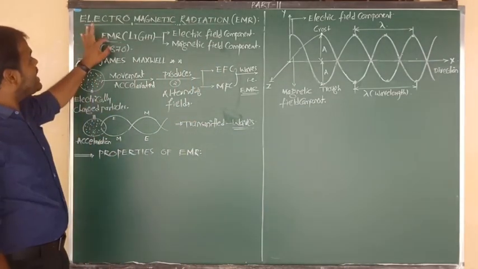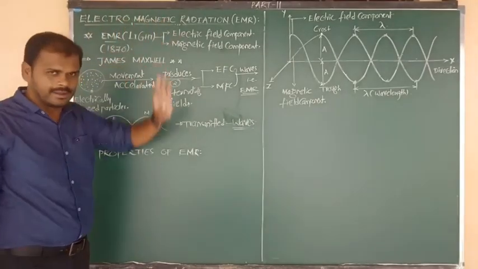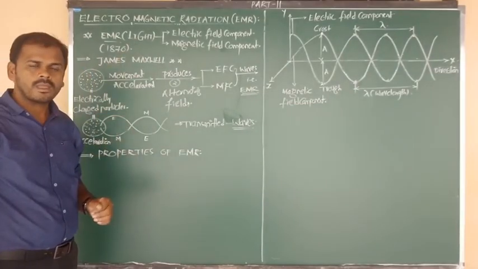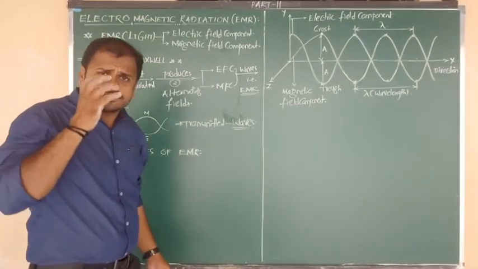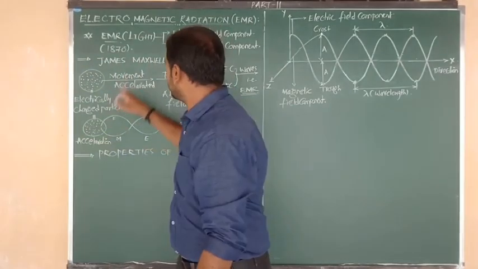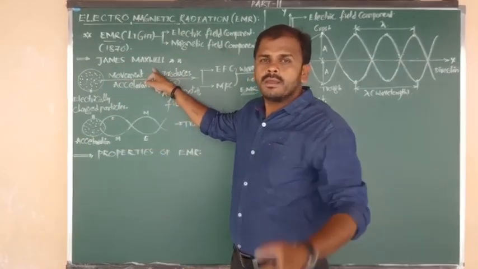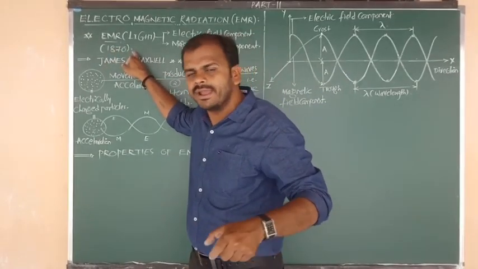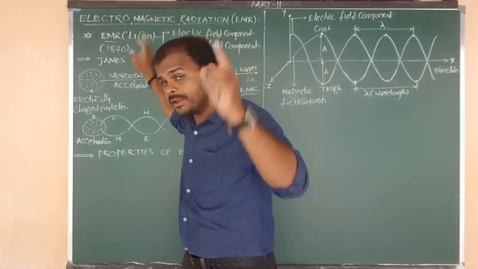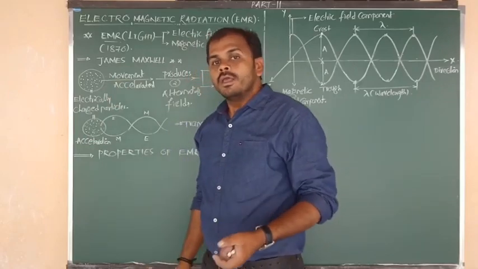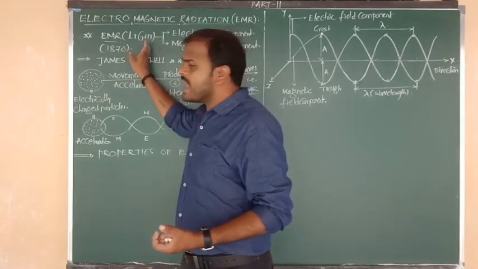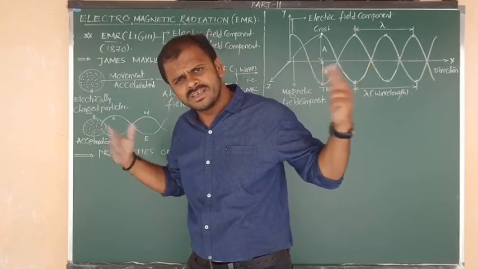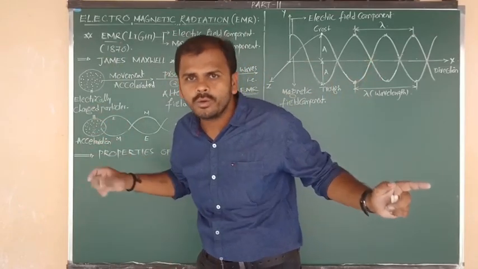Listen, EMR is nothing but electromagnetic radiation, and simply in our language, we can say light. Listen carefully: as per James Maxwell, who gave this explanation in the year 1870 as per electromagnetic theory, every light or every EMR, maybe cosmic rays, gamma rays, or visible rays, whatever that may be,